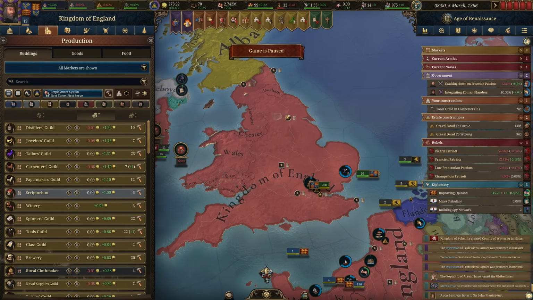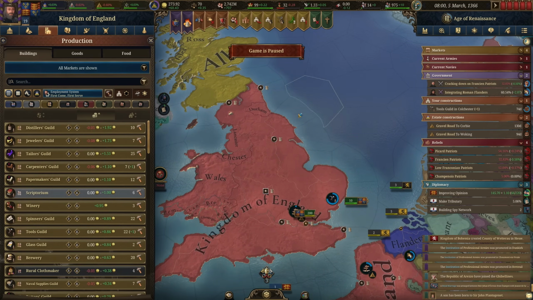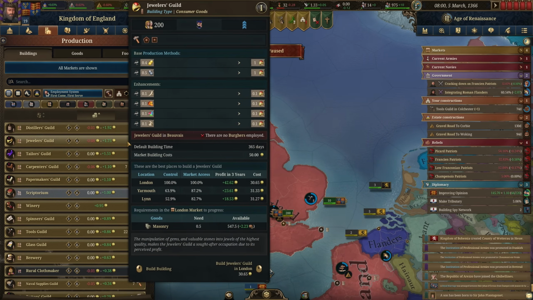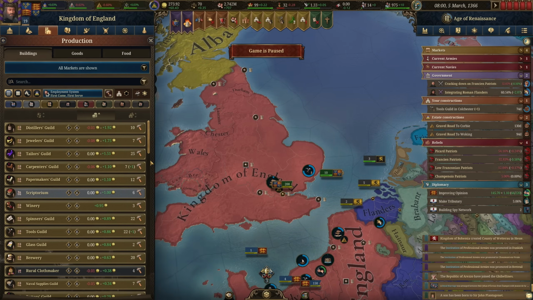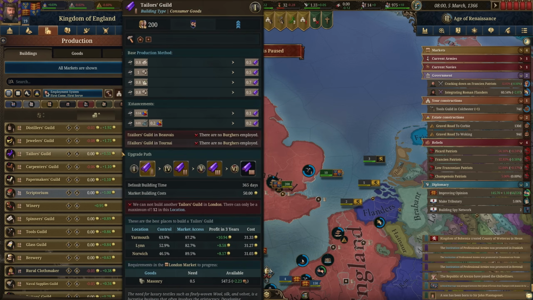And I'd like to get this war done and finished before we're ready to declare war against the French in what would be 1369, but I guess we got to wait until we get that parliament done. So I suppose it's going to be 1370 will be the next war against France.